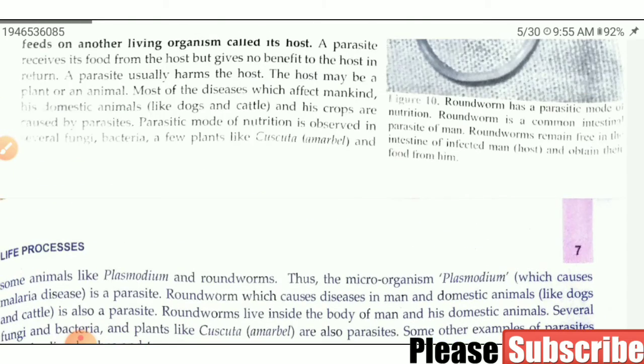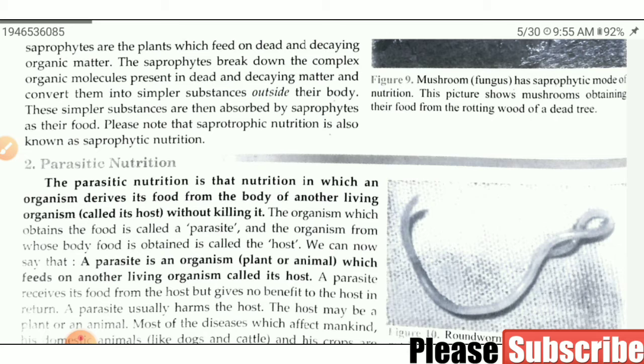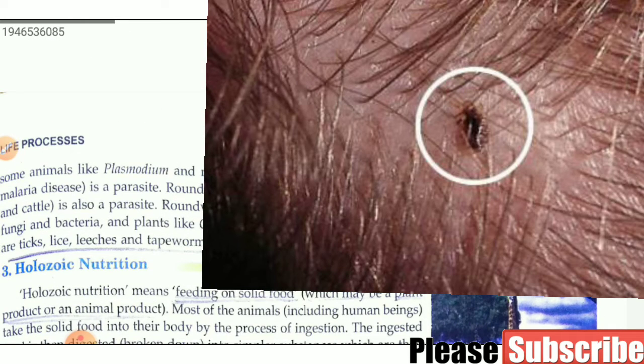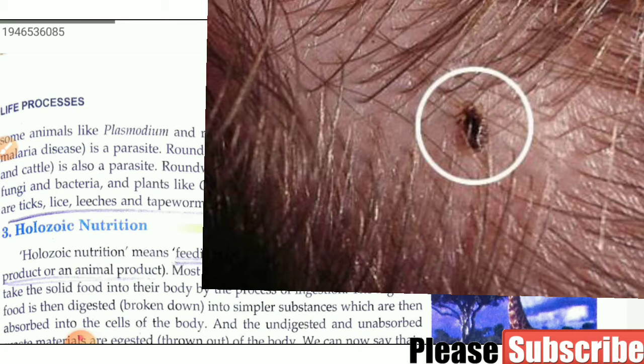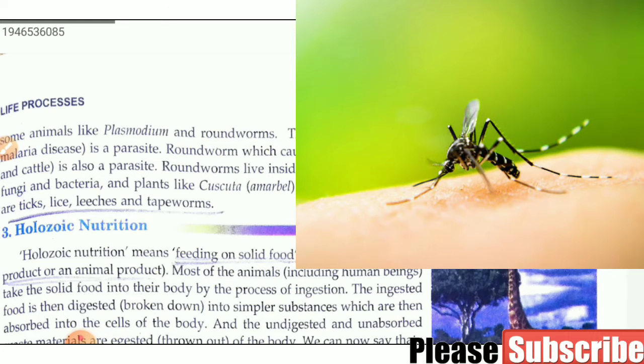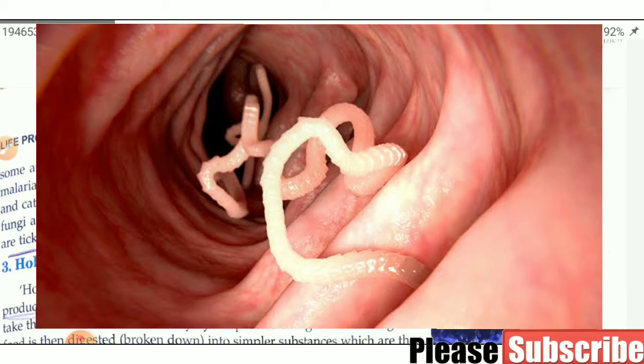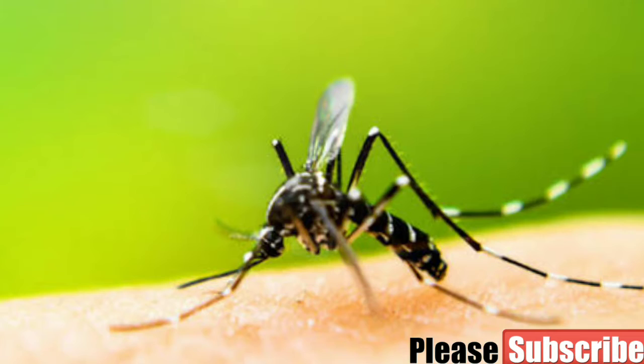So many examples are there of parasitic nutrition. You can take the example of lice. Lice live on the head and suck the blood of animals, but those lice do not give anything to the host. See this, plasmodium and roundworms. Roundworms live inside the body of animals. Plasmodium is also a parasite in the body of mosquitoes.